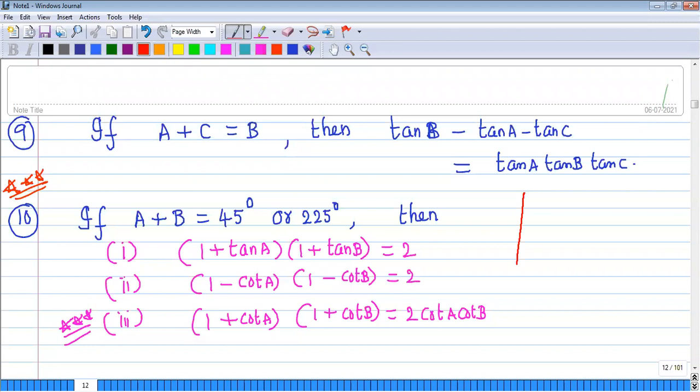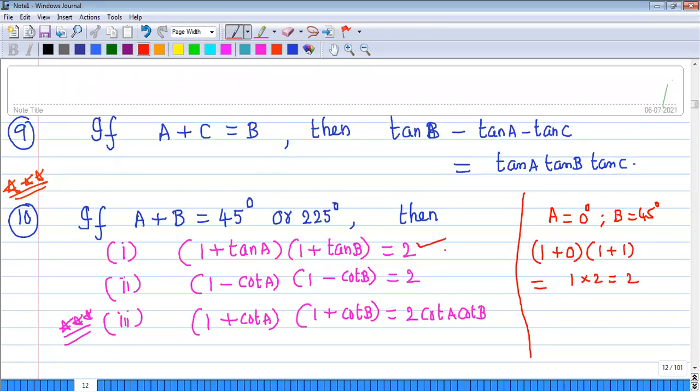If A plus B is equal to 45, you can take A equal to 0 degrees and B equal to 45. Add these two angles and you get 45. Now substitute in the left hand side: 1 plus tan 0, tan 0 is 0; 1 plus tan 45, tan 45 is 1. 1 into 2 gives 2. That's why it is 2.